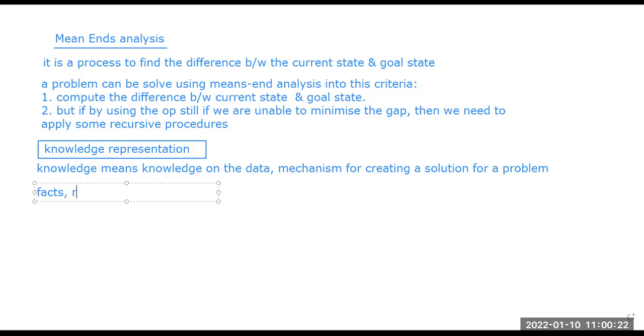Second one, representation of that fact. Suppose we are trying to find a solution for image optimization. As raw data, we may get several RGB images, and those RGB images may have different types of noise present, right?